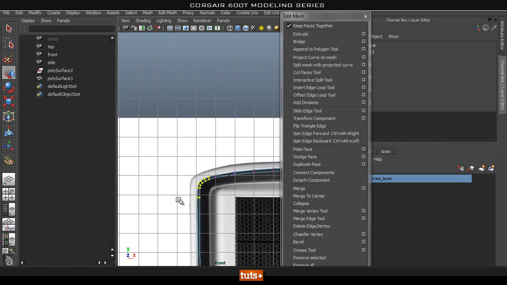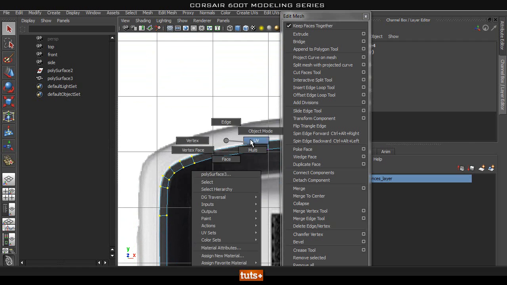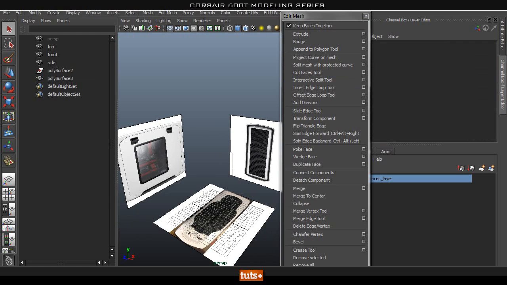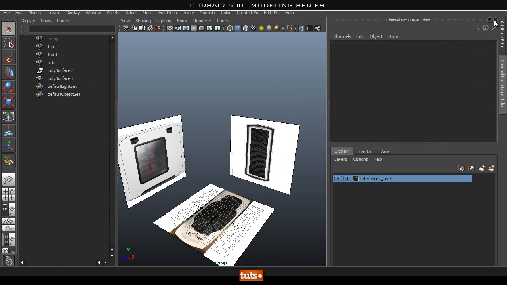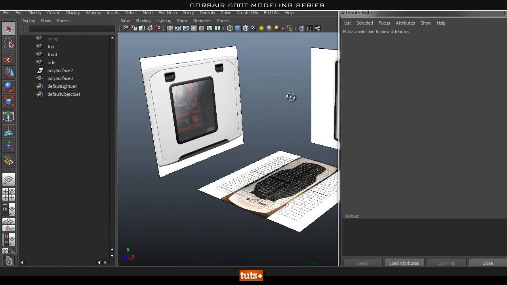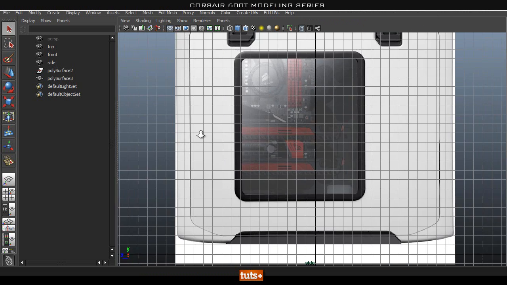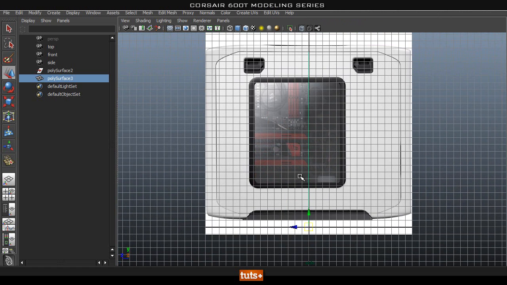Okay, so that looks pretty good. We got our inner rim blocked out, so let's go ahead and have a look. And again, there is so little space for me, but that's fine. We'll get used to it. It's fine, guys. So let's go ahead and select that plane. We're just going to go ahead and push it back.